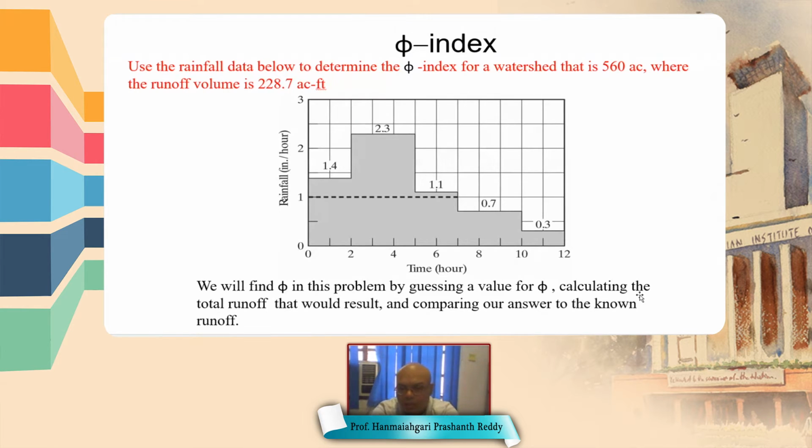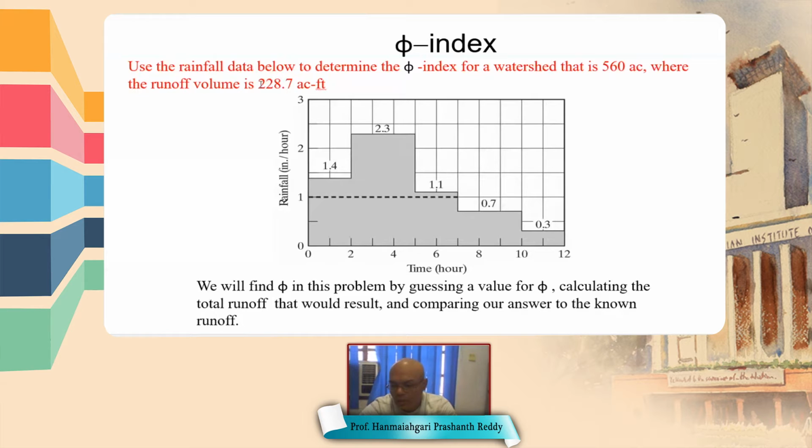Let's do one example so that you understand better. The question is, rainfall data is given and the area of the watershed is given, and the runoff volume is to be found. A watershed is a catchment. Whatever rainfall occurs in that catchment or watershed goes to an outlet.